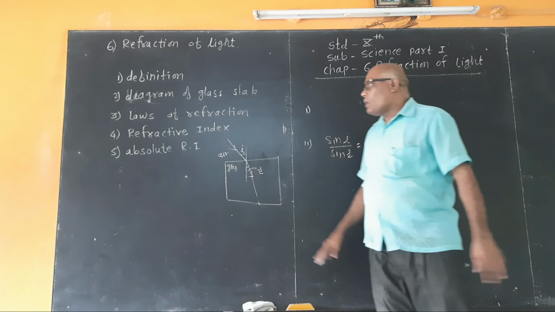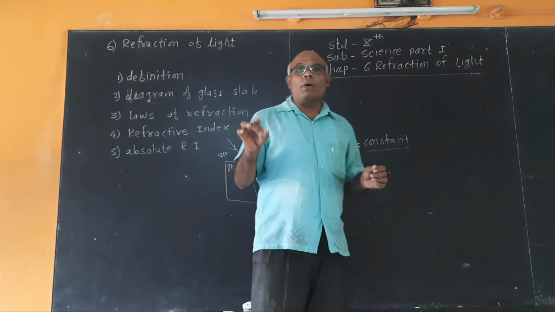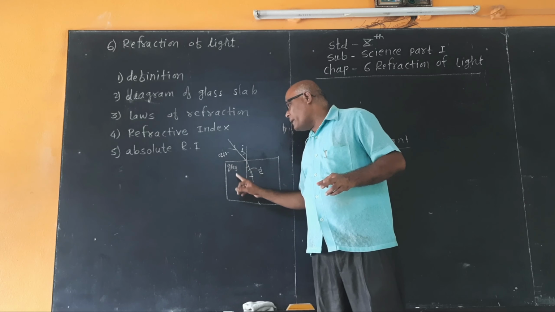Refractive index: the speed of light is different in different media. This is air medium, this is glass medium, this is water medium. These are the different media. When light passes from air to glass, its velocity changes. If light passes from air to water, its velocity changes. This velocity depends upon the refractive index of that medium.